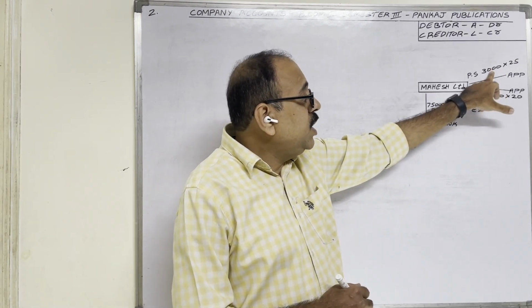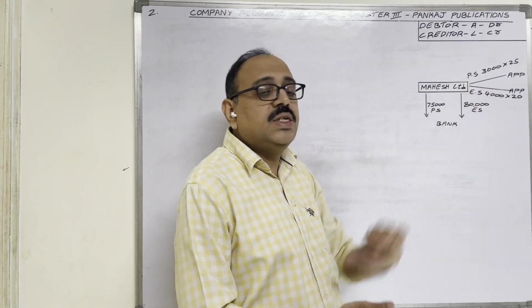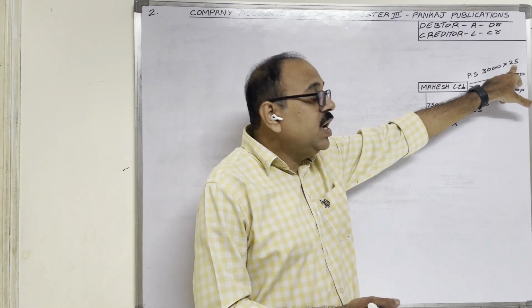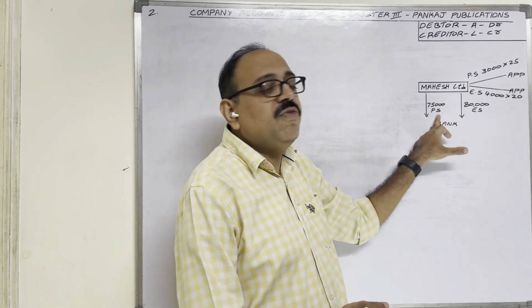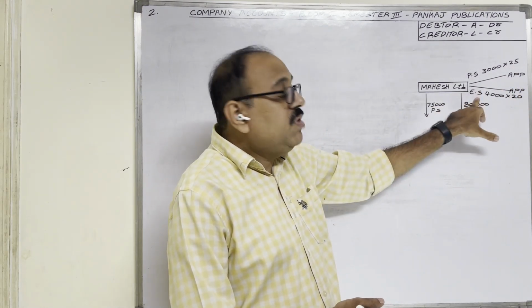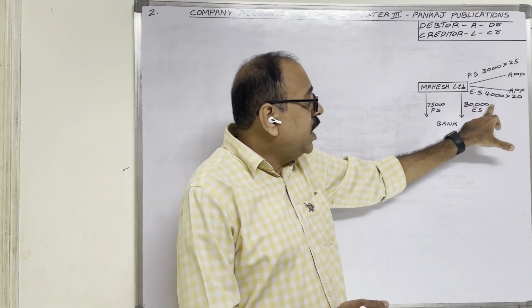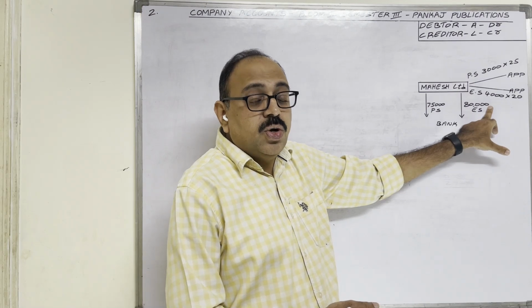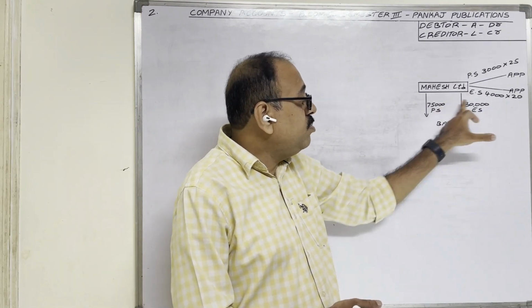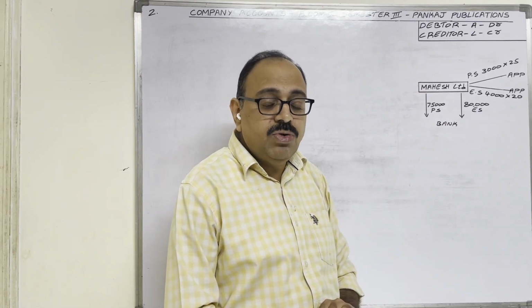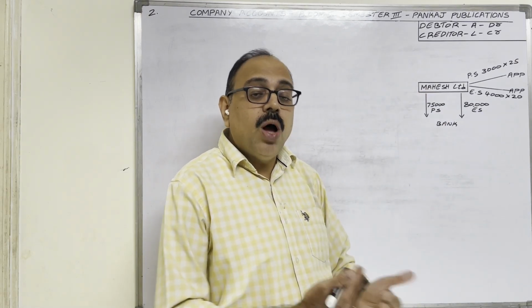Then how much money did the company receive through preference shares? 3,000 shares into 25 rupees each, 75,000. Equity shares, 4,000 into 20 rupees each, 80,000 rupees. So total 75,000 plus 80,000, 1,55,000 rupees the company received from shareholders through application.